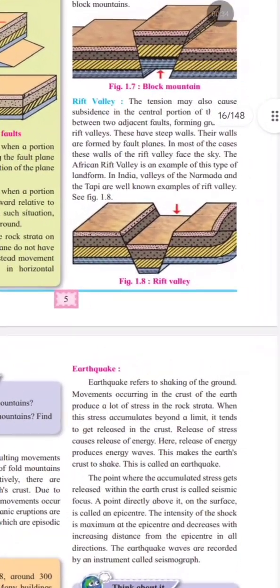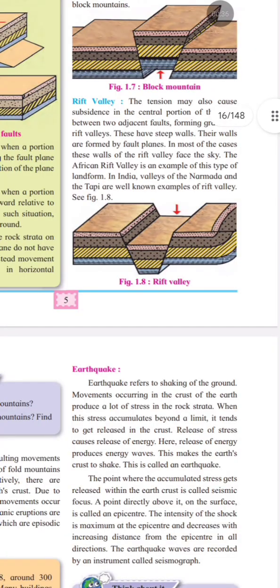Rift Valley. So what is Rift Valley? When the land between two parallel faults sinks, it forms a rift valley, which is also called a graben.